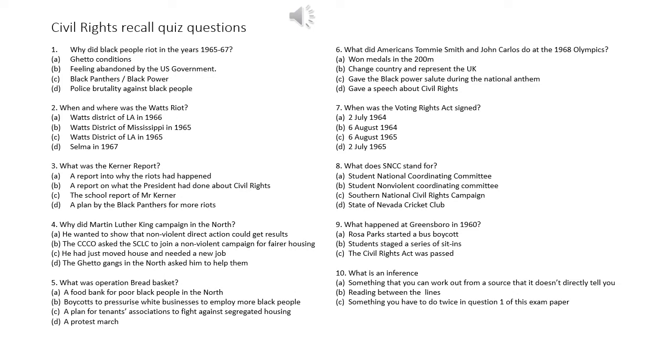Number 1, why did black people riot in the years 1965 to 67? Was it A, the ghetto conditions that black people lived in? B, a sense of feeling abandoned by the US government? C, the work and campaigns of the Black Panthers and the Black Power movement? Or D, the brutality against black people?